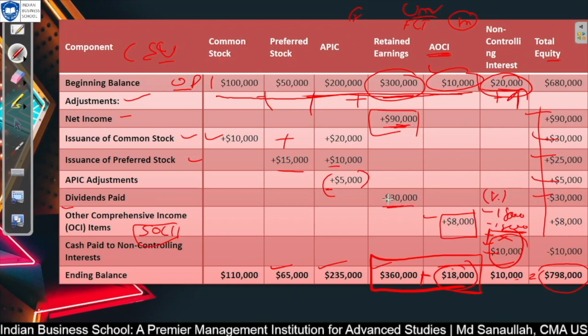In minus, we have paid the dividend. Dividend paid will be reduced from your retained earning. A similar percentage should also be reduced from non-controlling interest, because though it is non-controlling interest, whenever you generate retained earning they also keep on increasing, and when you pay dividend, a similar percentage of their share will also be reduced, and they will get the cash. And your shareholder or owner, whoever is there, co-founder, owner, investor, they all will get cash also. Likewise, it has been reduced, so there also they will reduce. I have explained this in great detail.